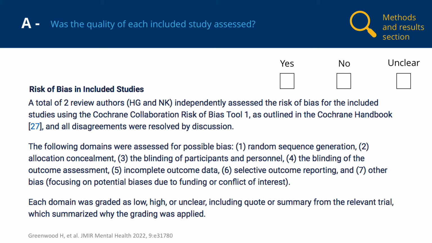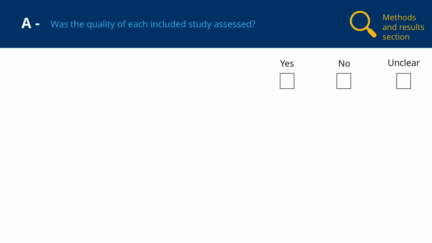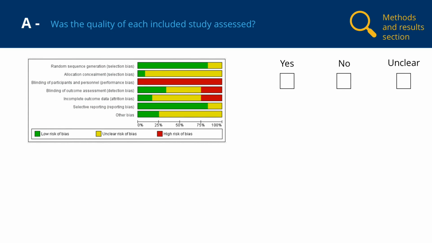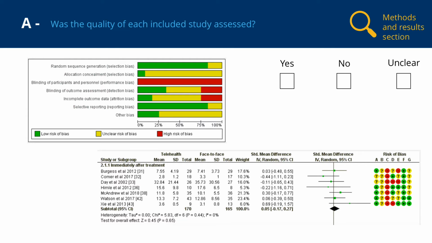In the Greenwood et al. review, 2 review authors independently assessed the risk of bias in the studies included using the Cochrane Risk of Bias tool. This is the ideal method for assessing the risk of bias in randomized control trials, which are the type of studies included in the review. The results of this assessment across all studies and for each individual study included in the statistical analysis are clearly presented in the results section. The Greenwood et al. review has assessed the quality of each study included in the review, assessed it appropriately, and clearly presented the results of that assessment. As such, we can tick yes for this FAITH checklist item.